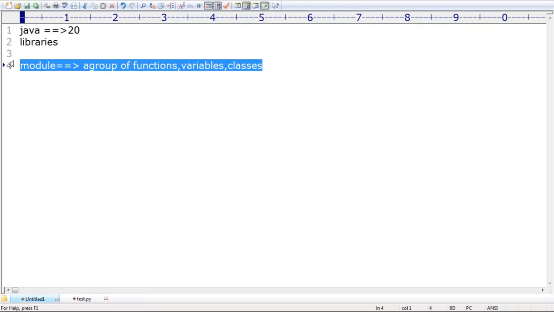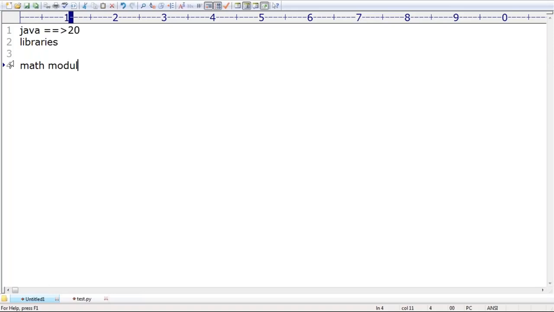Like, sir, I want to perform mathematical operations. If you want to perform mathematical operations in Java, we should go for the Math class. Are you getting that? In Java, we should go for what? The Math class, because in Java everything should be a class. But here, we should go for the math module. Remember that.